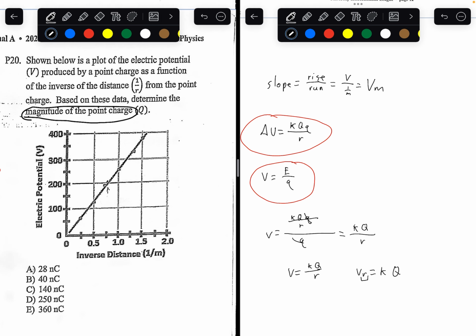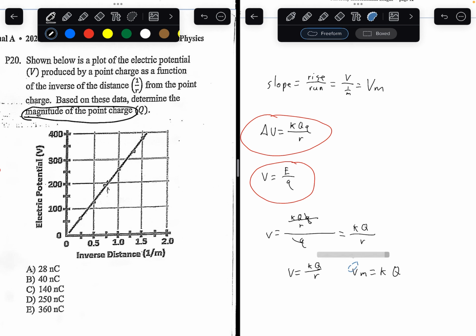Keep in mind, when I say radius, I don't actually mean the radius of a circle. I mean the distance between the charge and a specific point. So radius is actually equal to meters in this case, like this unit right here. So I could actually replace R with M. Vm.